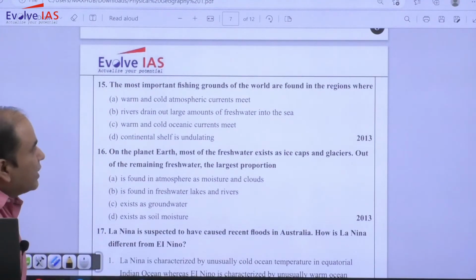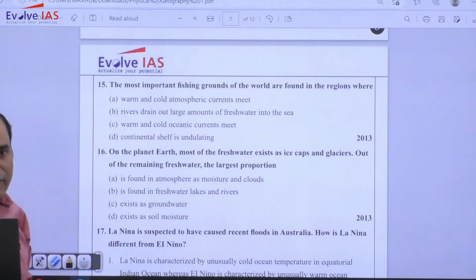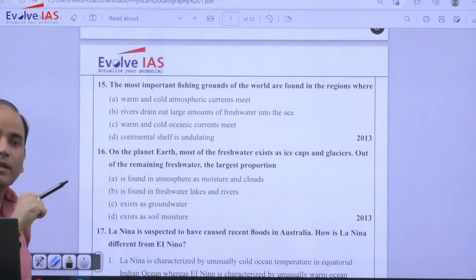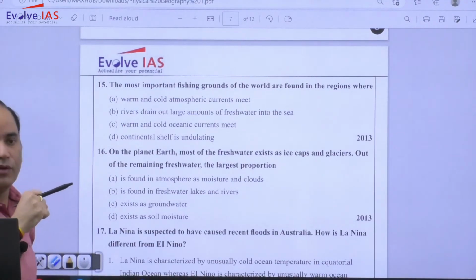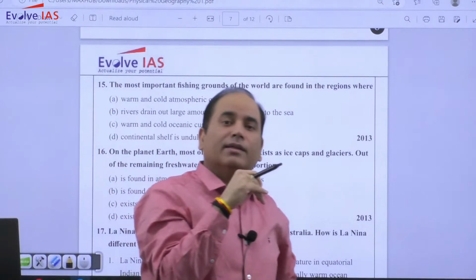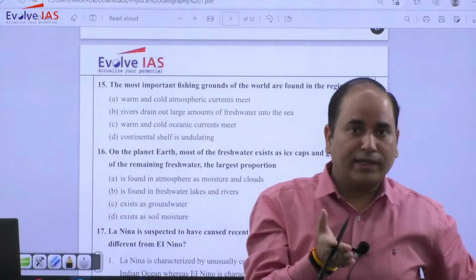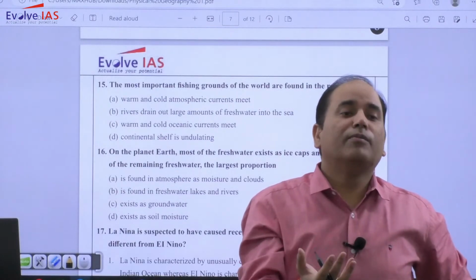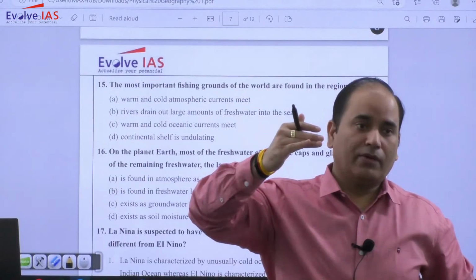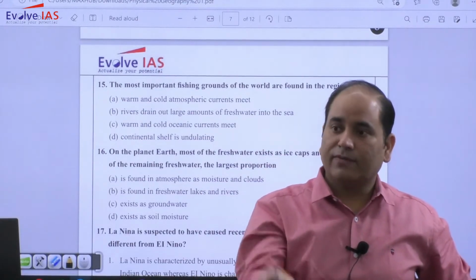The most important fishing grounds of the world are found in the regions where? So it is a consequence of ocean currents. Wherever warm and cold oceanic currents are meeting, that is very favorable. One more thing, it is not the only fishing ground, but generally wherever there will be foggy conditions, chances are that there will be more and more nutrients. Either you should have foggy conditions or you should have more upwelling. Upwelling is like the oncoming of material from below.